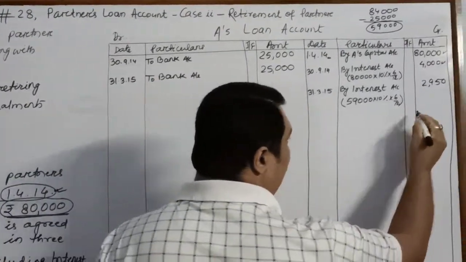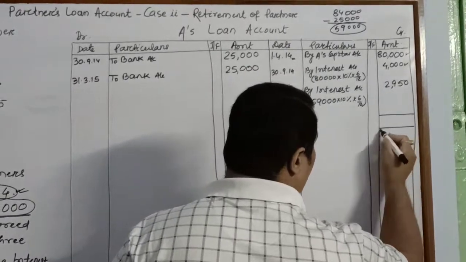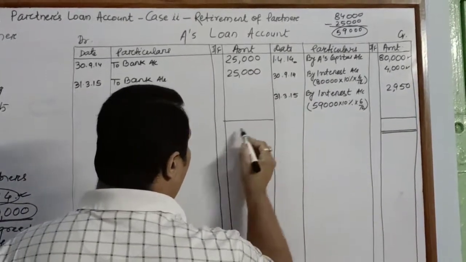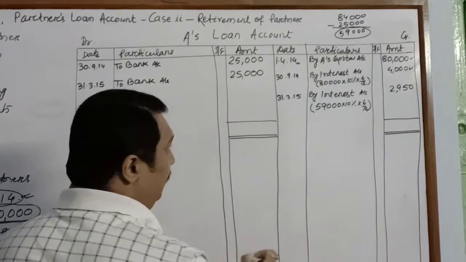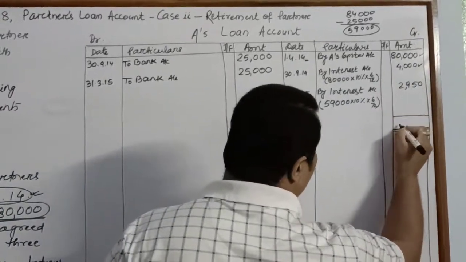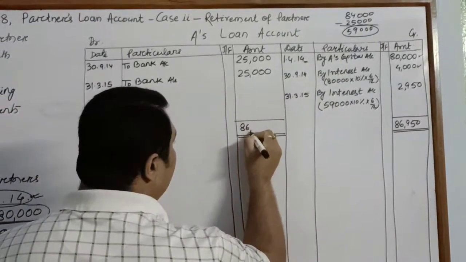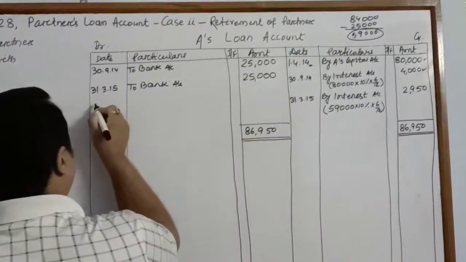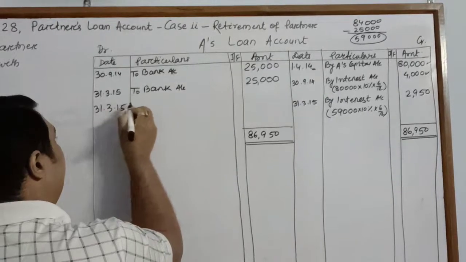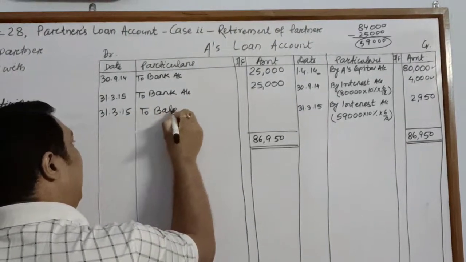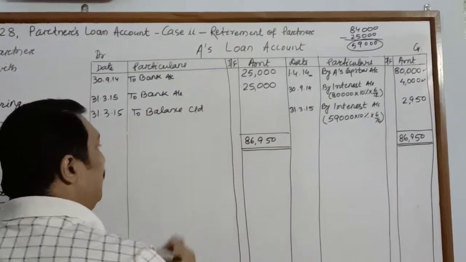Now this is the end of the year, so we are supposed to close the books and the balance has to be calculated. So it will be 86,950. On 31st March 2015, we will write by balance carried down.